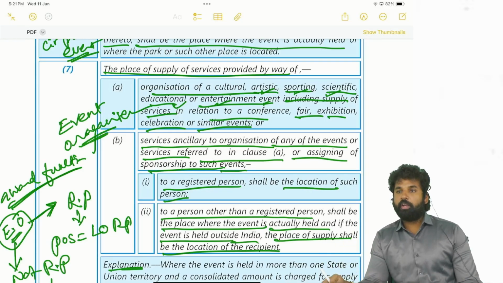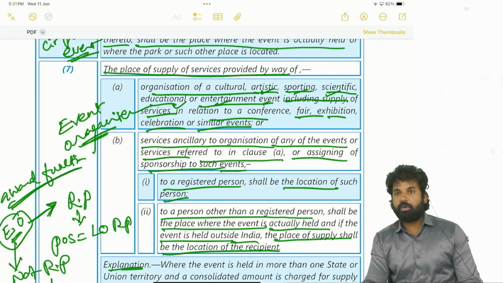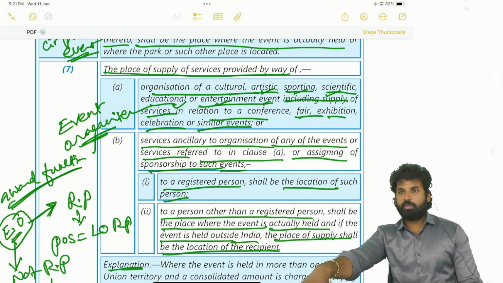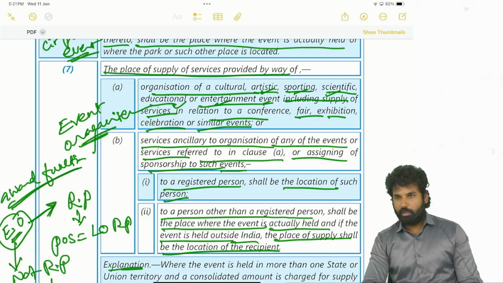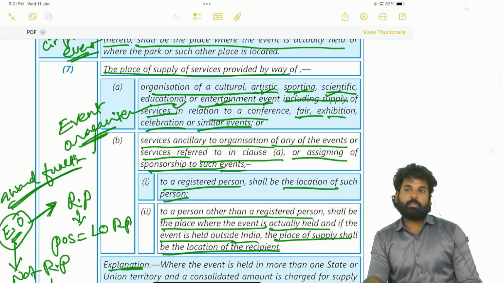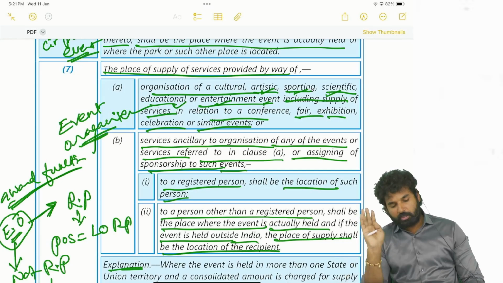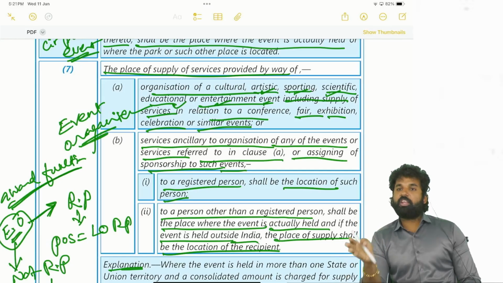If it is provided to, let's say, a hero, he is an individual, so the event is being conducted by such a hero. The event will be conducted by the event organizer, but actually the service recipient is the hero of the film, not the production company. It is the hero who is taking care of the function. So in such cases, service is being provided to an unregistered person, and the place of supply will be the place where the event is actually held. If it is a registered person, the place of such registered person.